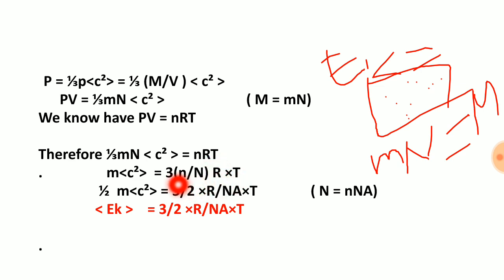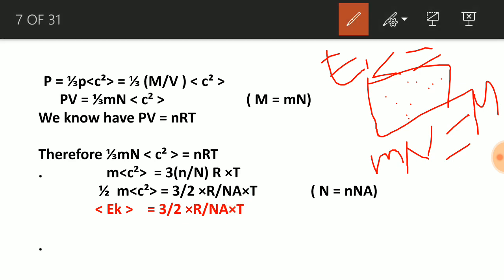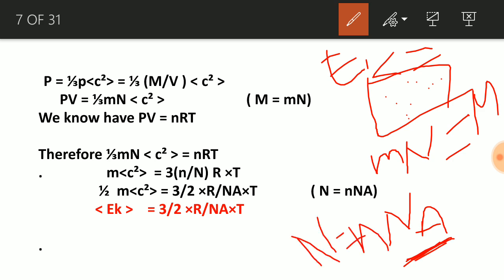Then in RT, this small n by capital N will give us 1 by NA. This small n by capital N is 1 by NA, because if Avogadro number is Na for one molecule, then for 1 mole the number of molecules is this. If there are n moles, then the number of molecules will be this amount. N is the number of molecules. So 1 mole contains Avogadro number, 2 moles contain 2 into Avogadro number, 3 moles contain 3 into Avogadro number.